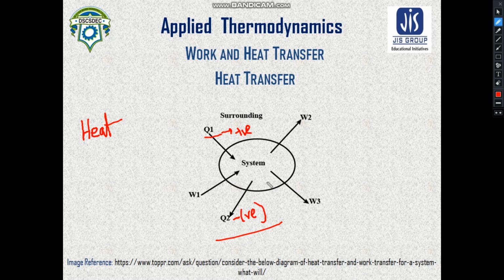The temperature and pressure always remain constant in case of the phase change. So whenever the phase change process is occurring, though some amount of heat is transferred, still it doesn't manifest in the increase of temperature.